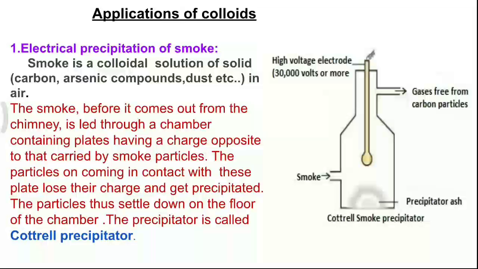The smoke, before it comes out from the chimney, is led through a chamber containing plates having a charge opposite to that carried by smoke particles. The particles, on coming in contact with these plates, lose their charge and get precipitated. The particles thus settle down on the floor of the chamber.